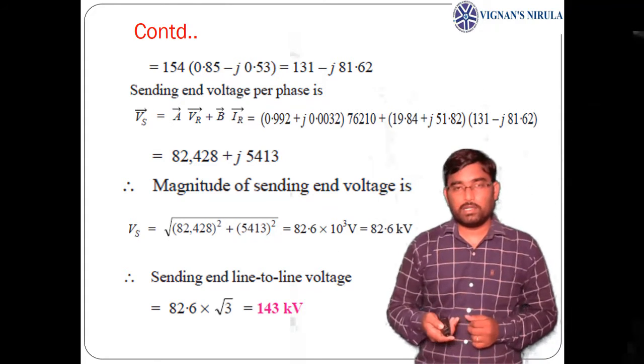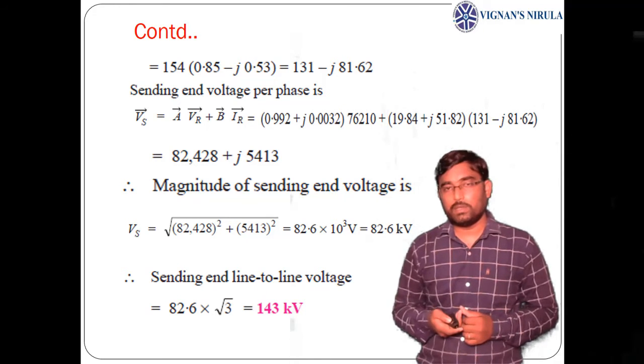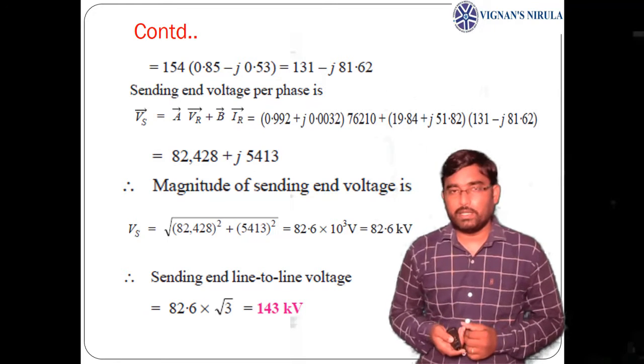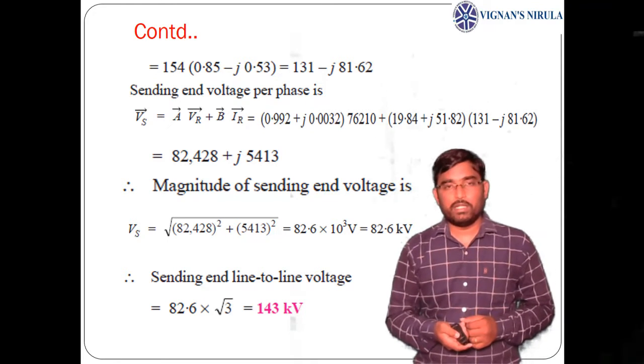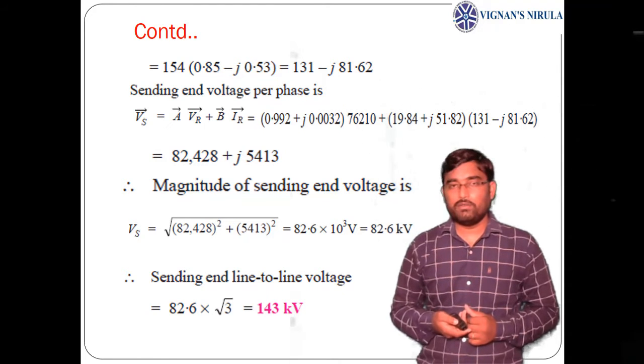Now here we directly have the sending end voltage equation in terms of ABCD parameters: Vs equals A VR plus B IR. Just put in the value of A that we got here, given VR, and B and IR that we have calculated.